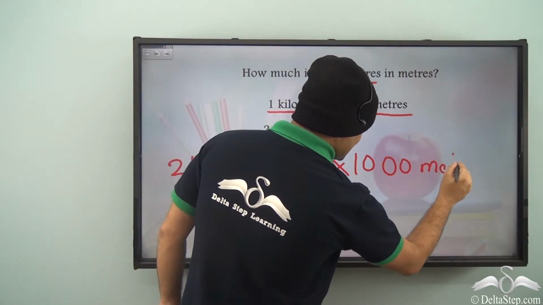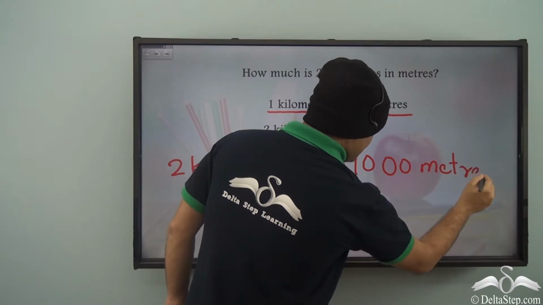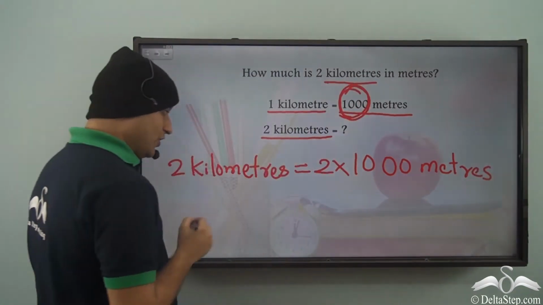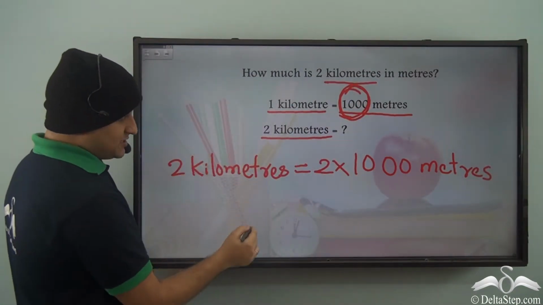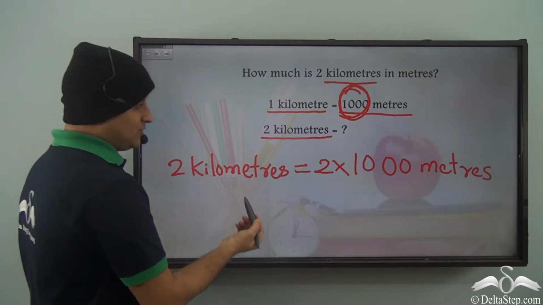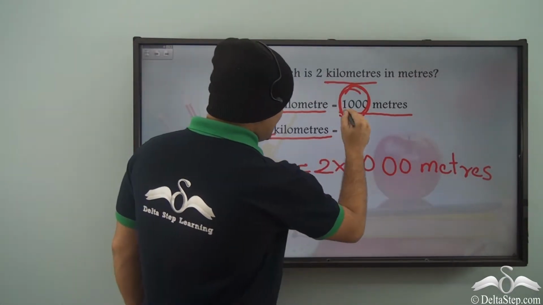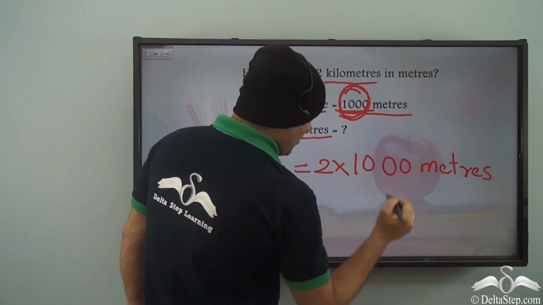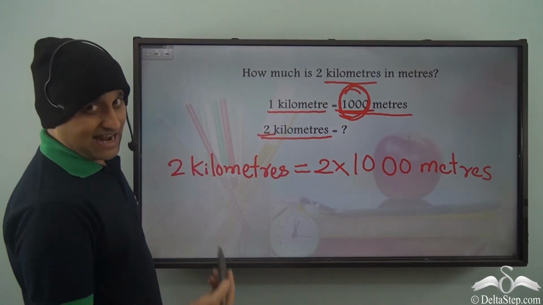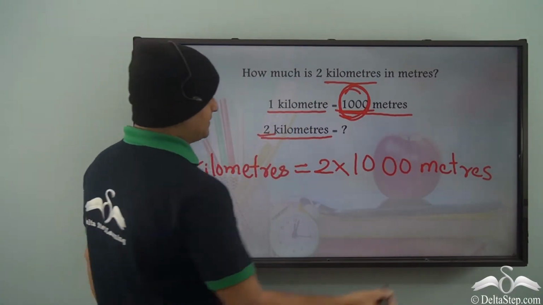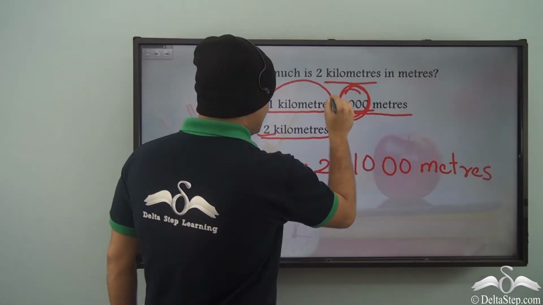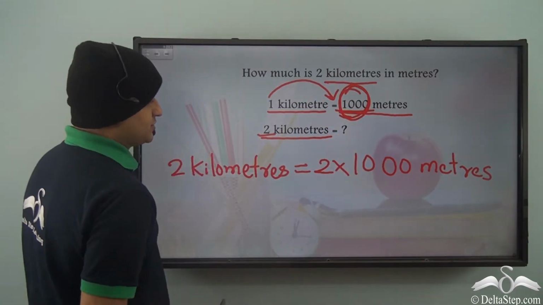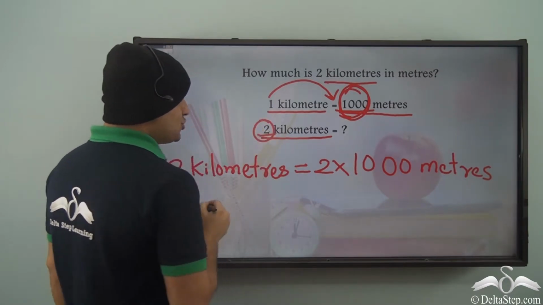Now this is what we get in meters. So for 2 kilometers, using the trick, we know that it's 2 into the conversion. So 2 into 1000. Now what is the real calculation behind it? It's very simple. 1 kilometer is equal to 1000 meters. So we are talking about 2 kilometers.